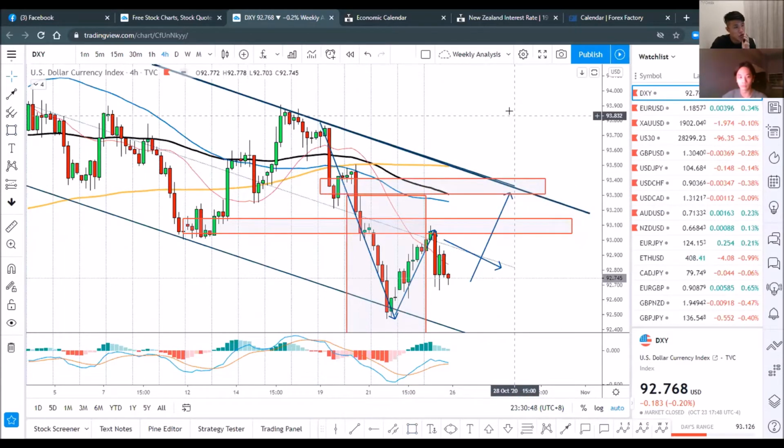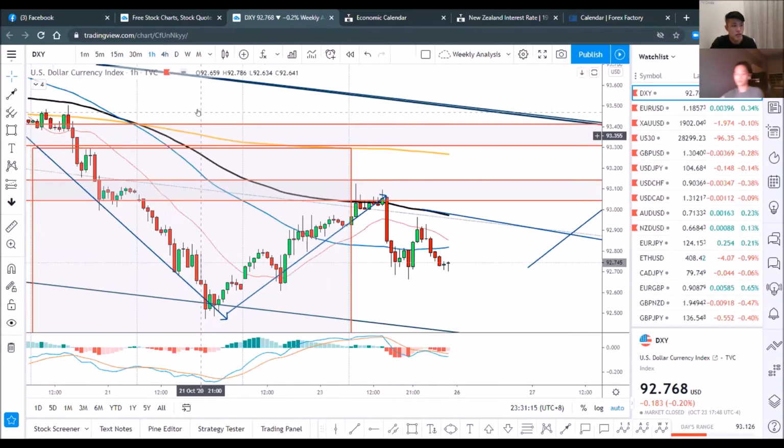I think there's a good chance for the dollar to strengthen this week as we get closer to the US election, because uncertainty will be around, and risk aversion will increase. Therefore, there will be an increase in the demand for safe haven assets such as the dollar, and of course other safe haven currencies and assets as well. So this week for the dollar, we'll just wait and see.